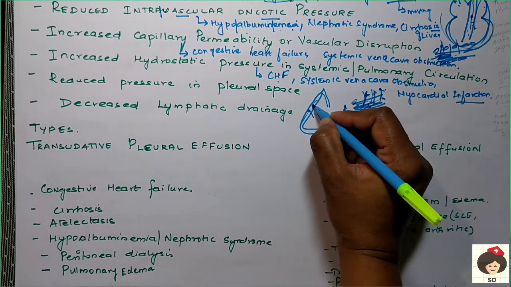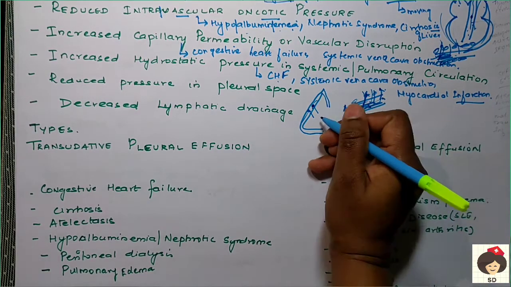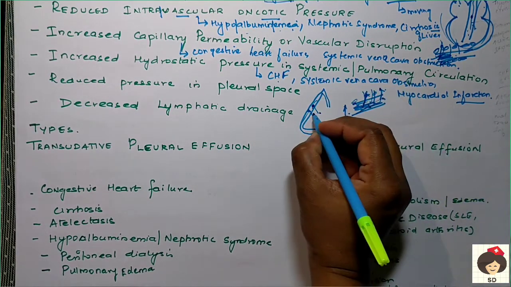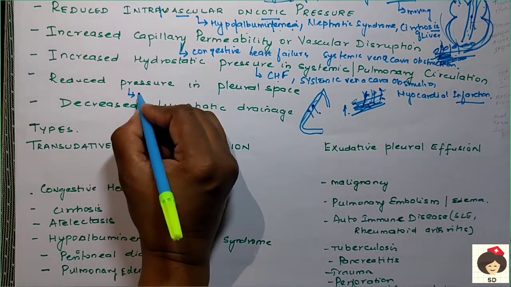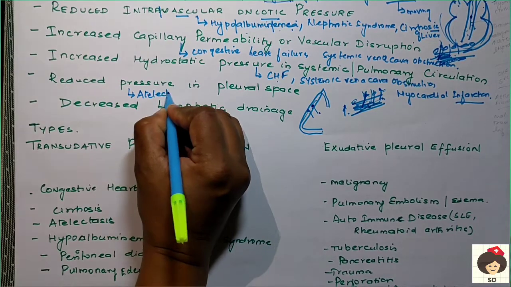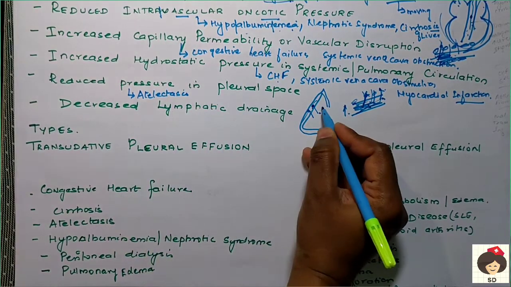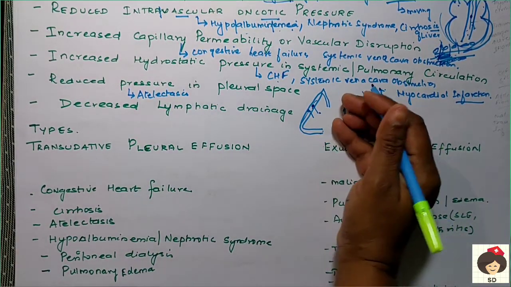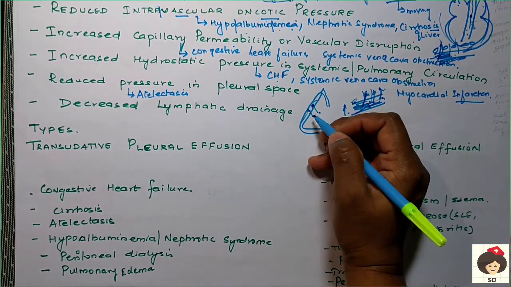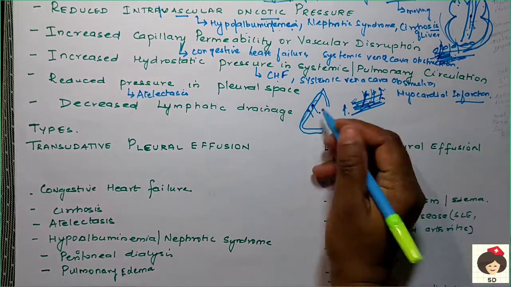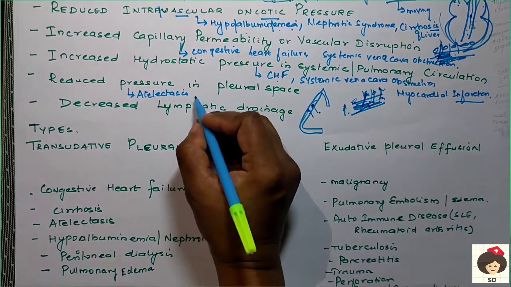When the pressure is low, because of some conditions of the lungs, the pleura is not able to push the fluid outside. This condition may be due to atelectasis, which is collapse of the lungs, where the lung is not functioning, so it is not able to exert enough pressure, and the fluid is not able to be eliminated.